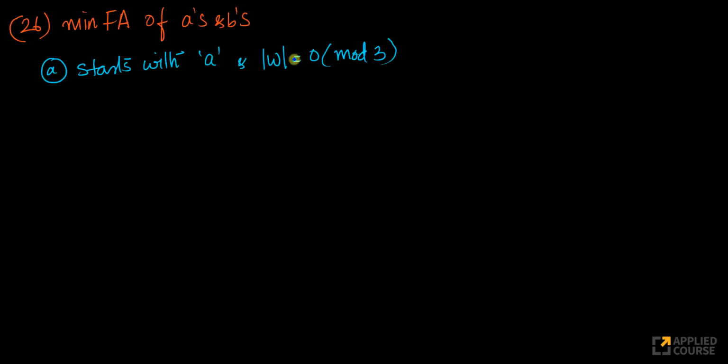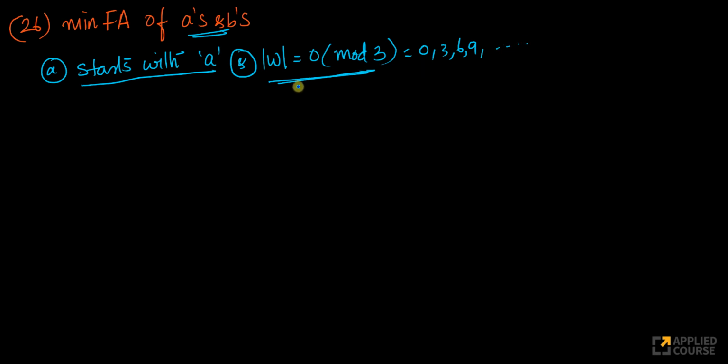Let's mix the modulo. In this case, we are mixing the modulo part and the other part, substrings and startings and things like that. Here, what do I want? I want a minimum automaton over A's and B's for strings that start with A, and this is a logical and. It should start with A and the length of the string itself should be 0 mod 3. What is 0 mod 3? 0, 3, 6, 9, etc. So those are the 2 conditions that we have to satisfy.